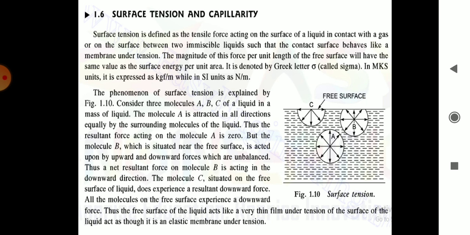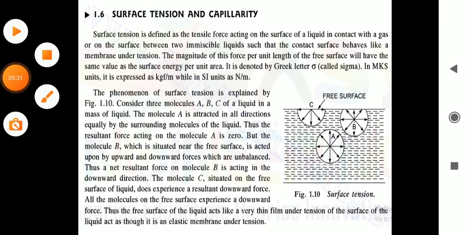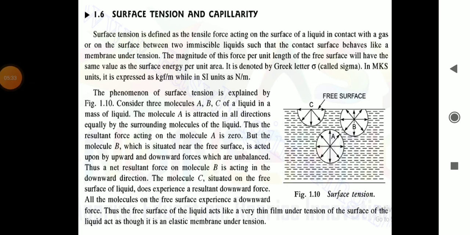And the molecule C, which is situated on the free surface of the liquid, experiences a resultant downward force. All the molecules on the free surface experience downward forces. Thus, the free surface of the liquid acts like a very thin film under tension, as though it is an elastic membrane under the tension. So this is the phenomenon of surface tension.